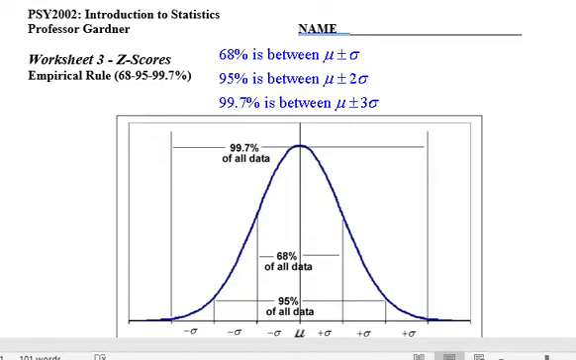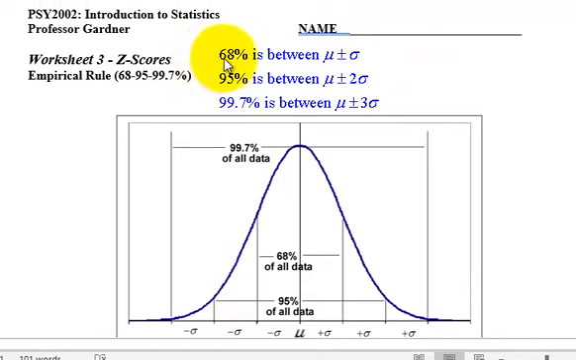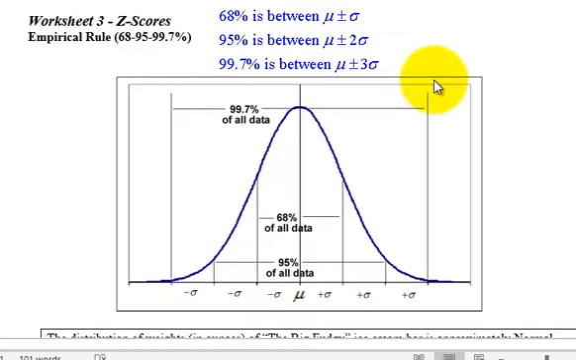This is probably the most used rule of thumb in statistics. It's called the empirical rule, also known as the 68, 95, 99.7% rule. What it basically states is this: when you have a normal data set, normal is underlined, then about 68%, about 2/3 of your data should fall between the mean plus one standard deviation and the mean minus one standard deviation. I'll say that again.